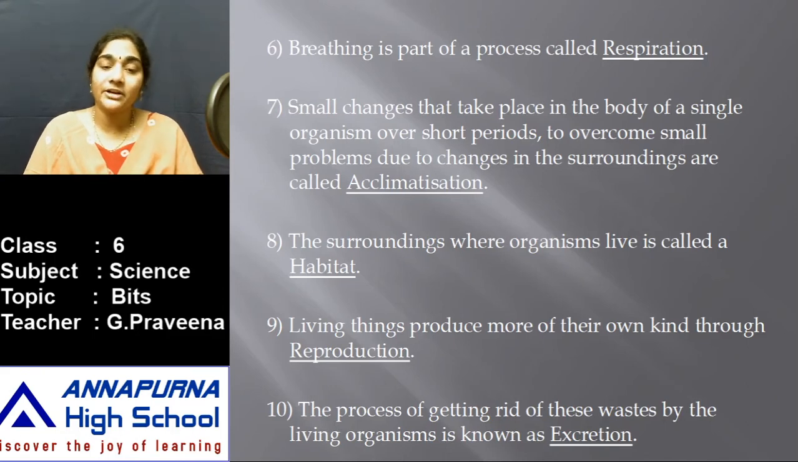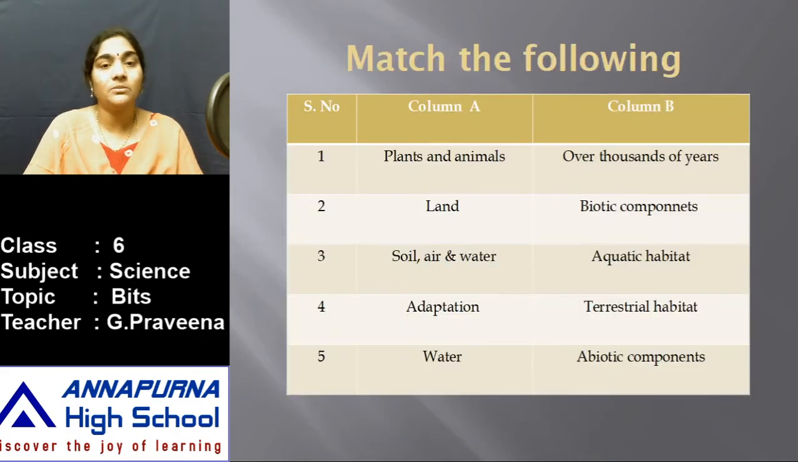Then the process of getting rid of the waste by the living organism is known as excretion. So if the waste products are not removed out of the body, they become toxic to the organism. So excretion is very much required for the organism. The waste products have to be removed from the body, or else they become toxic to the body. Try to match column A with column B.